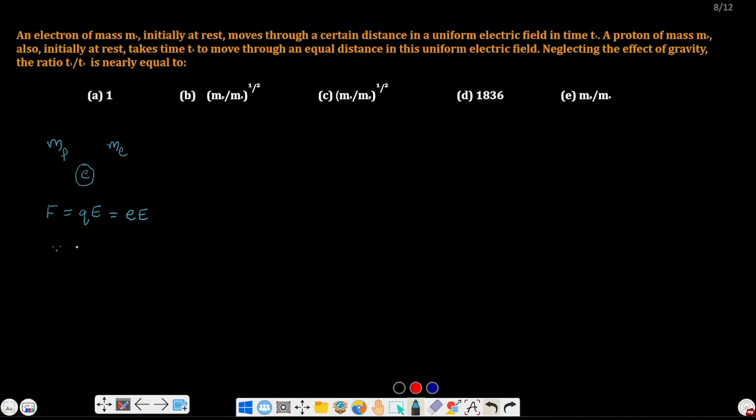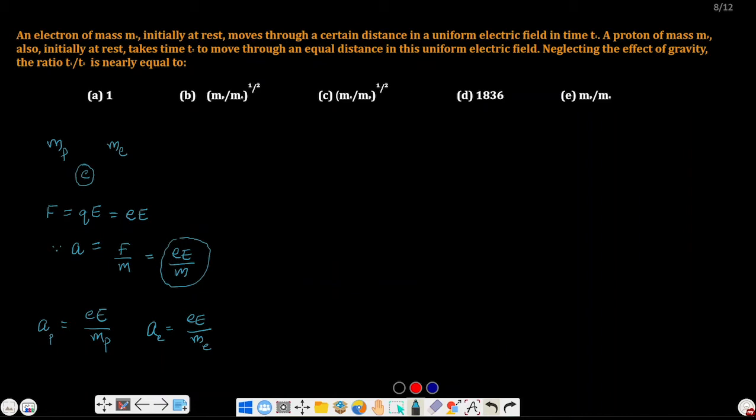Then what will be the acceleration acting on these charges, electron and proton? That is force divided by mass, which is equal to E divided by M. This is the acceleration acting on them, and they will have different accelerations because the masses of these particles are different. So acceleration of proton is equal to E divided by mass of proton, and acceleration of electron is equal to E divided by mass of electron.